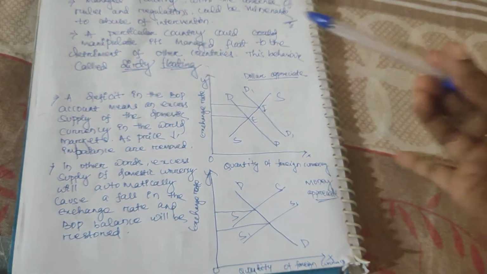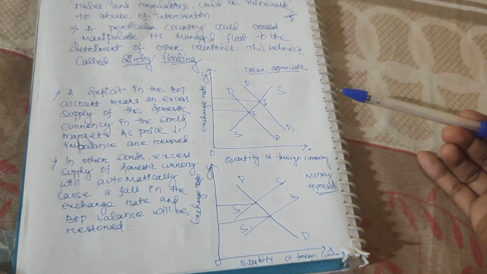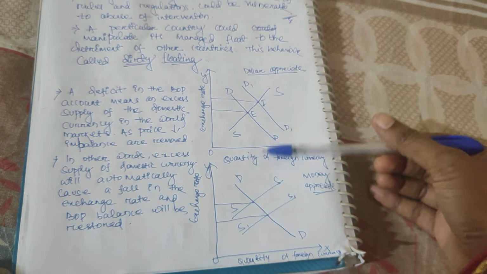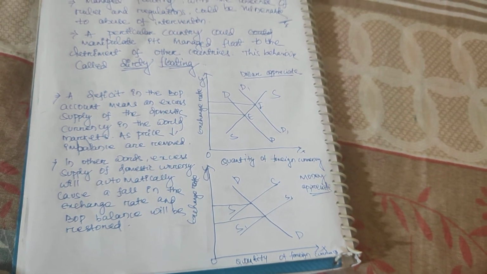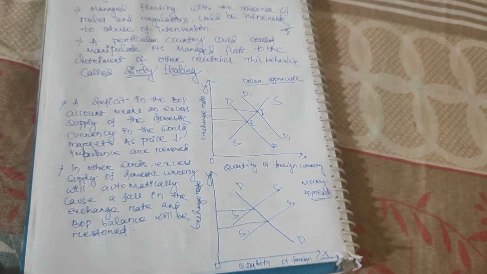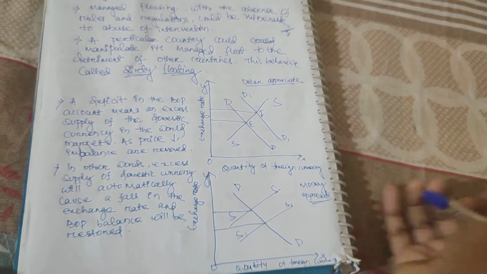Get it? Appreciation and depreciation of money is a very easy factor. If you do not understand this one, then it will be very difficult to understand this diagram. My request is that if any viewers still have doubt about appreciation and depreciation, just write in the comment. I will make a separate video for that one.